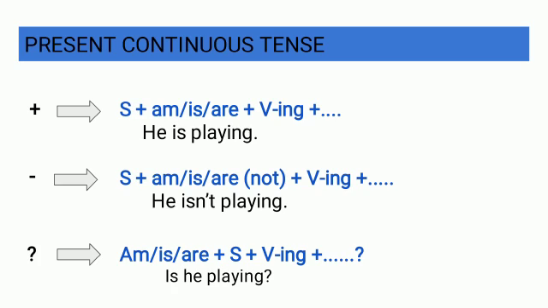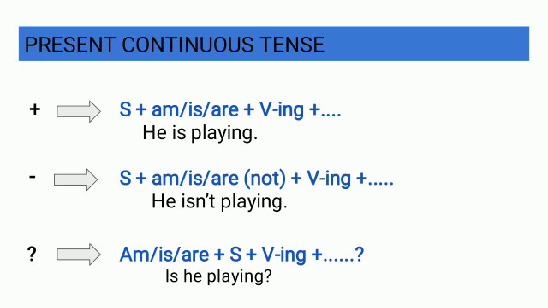The structure of the negative form: subject plus am or is or are not plus verb along with ing. Example: he isn't playing. Interrogative form: am or is or are with the subject and a verb plus ing.